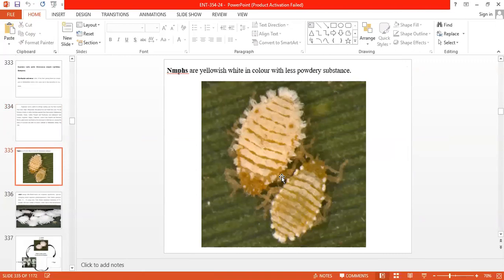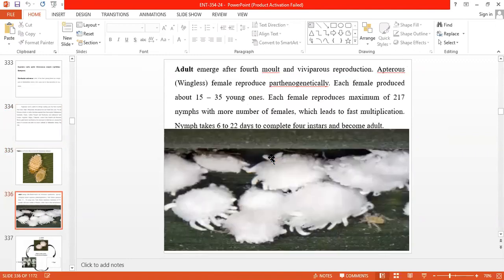Mark of identification: nymphal stage mainly yellowish white in color and less powdery substance on their body as compared to the adults. So generally nymphs are yellowish white in color with less powdery or wool like coating on their body. Then adults are mainly apterous, means without wings, blackish in color, with 2 pairs of transparent wings at the posterior end of the abdomen possessing the cornicles. Total body is covered with a whitish wool like structure.